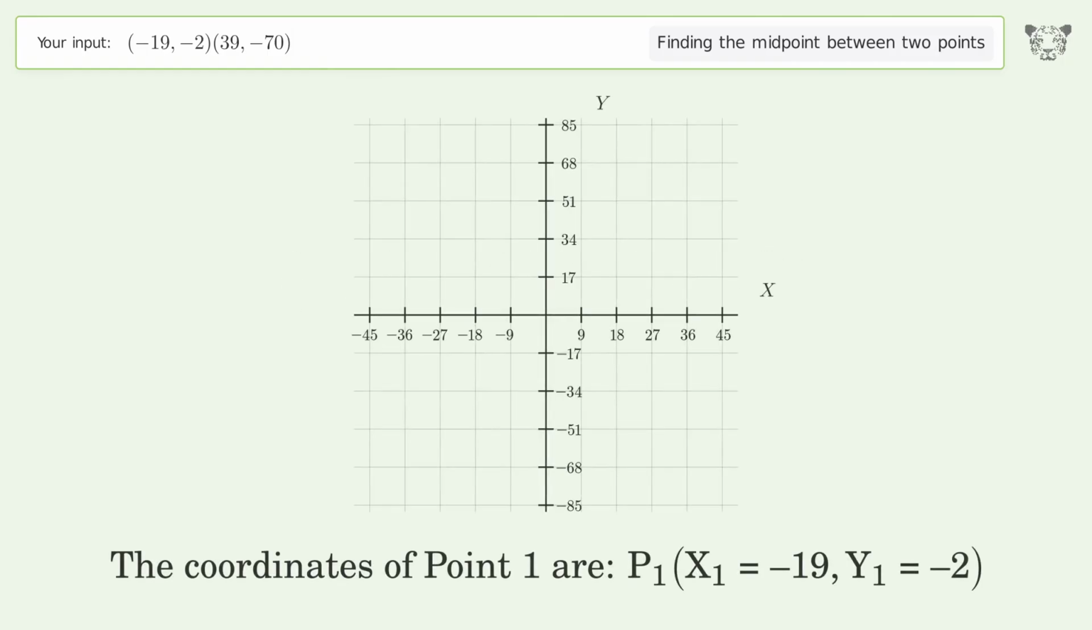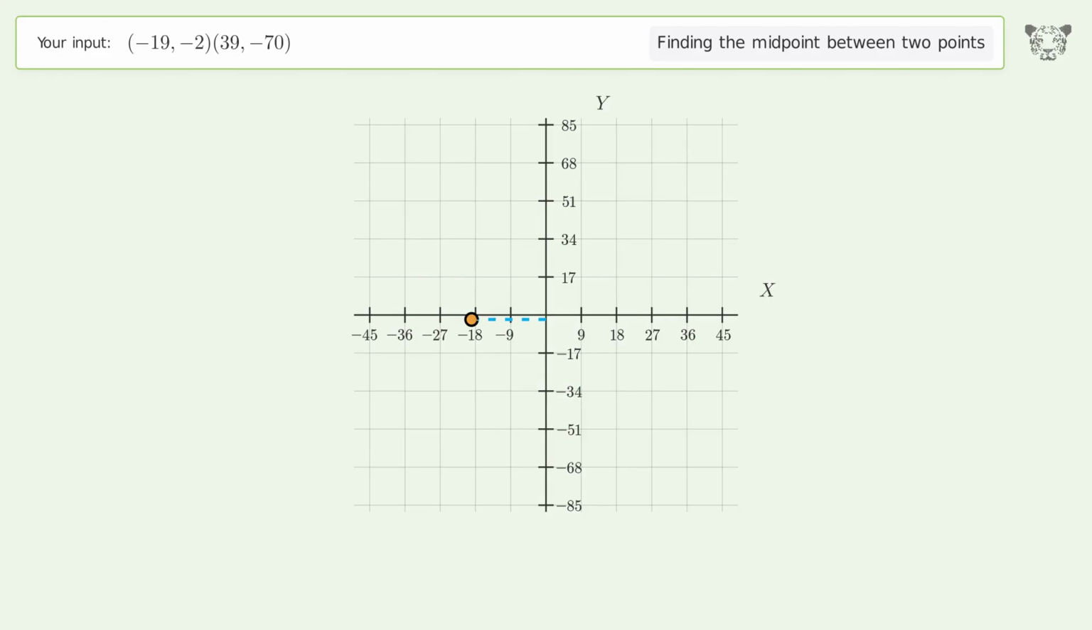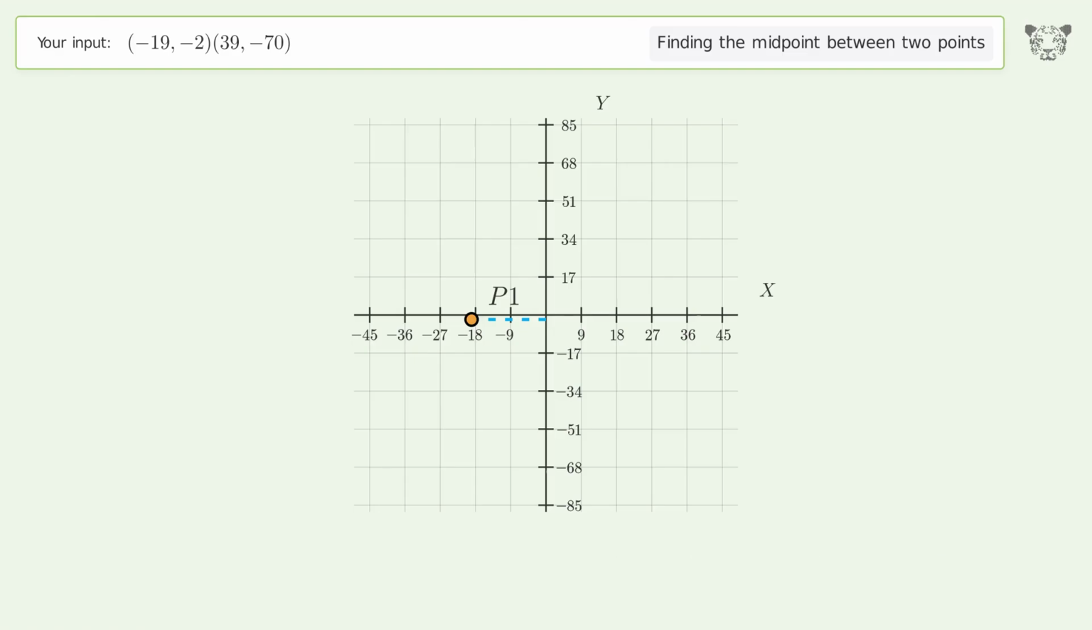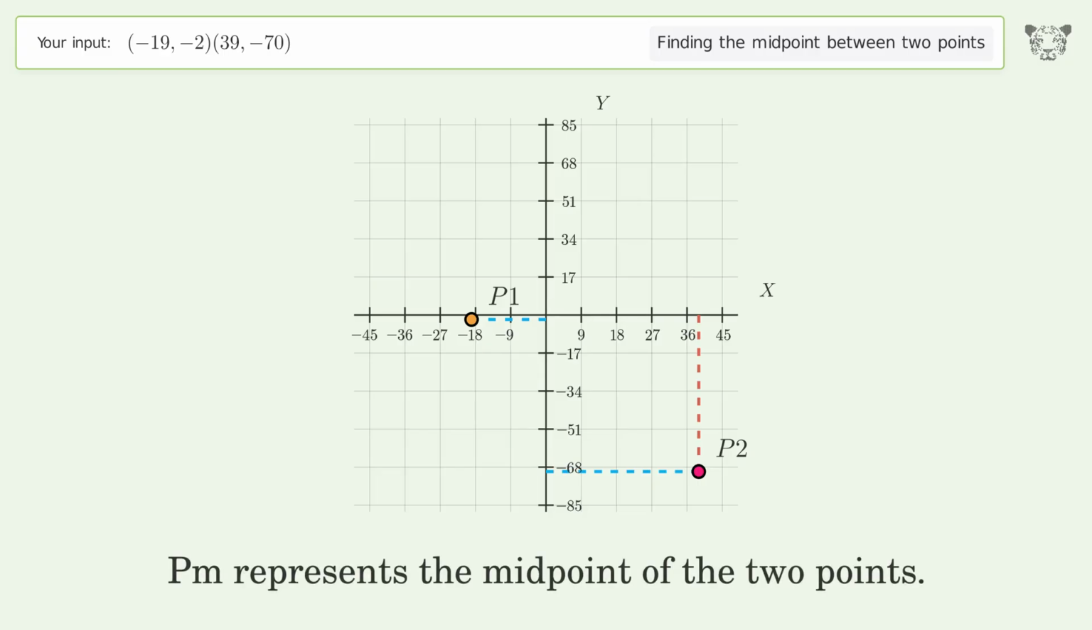The coordinates of point 1 are, x1 equals -19, y1 equals -2. The coordinates of point 2 are, x2 equals 39, y2 equals -70. PM represents the midpoint of the 2 points.